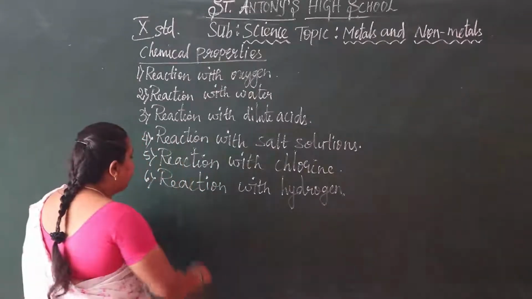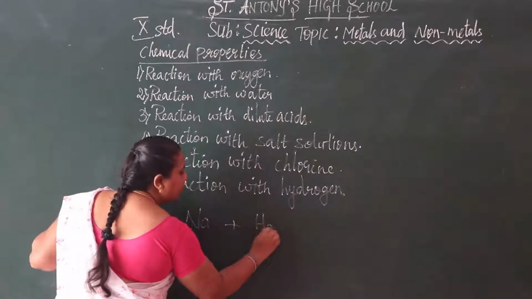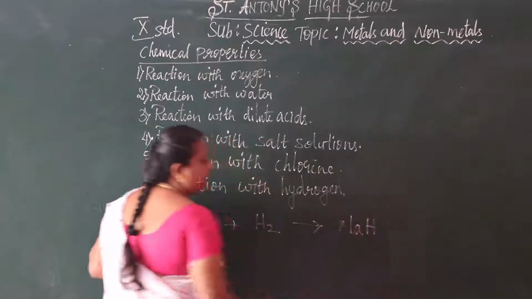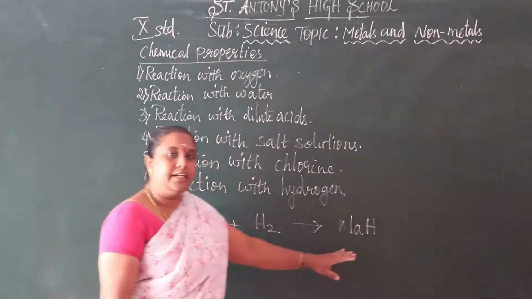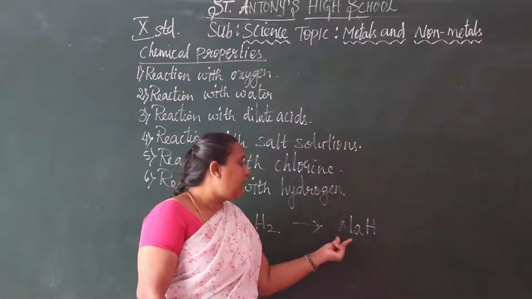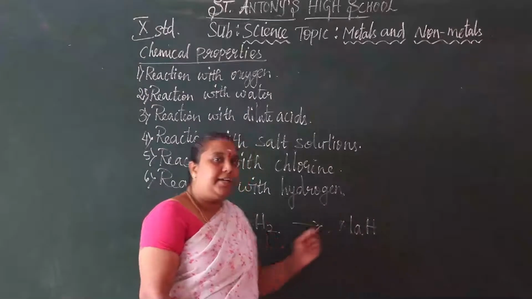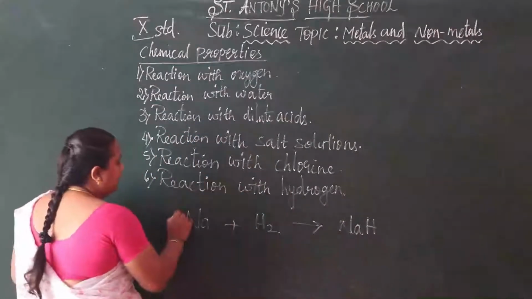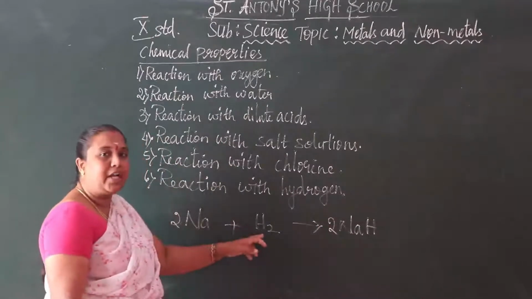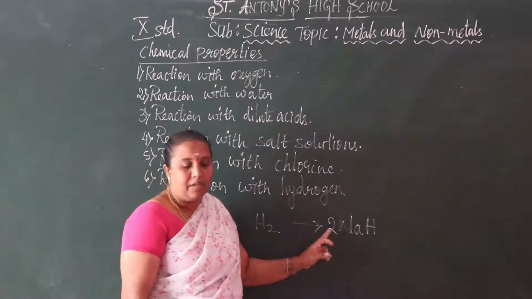Sodium Na plus hydrogen H2 gives NaH, sodium hydride. Hydrogen is combined with sodium, and it forms sodium hydride. Here the 2 goes in front of sodium and sodium hydride.